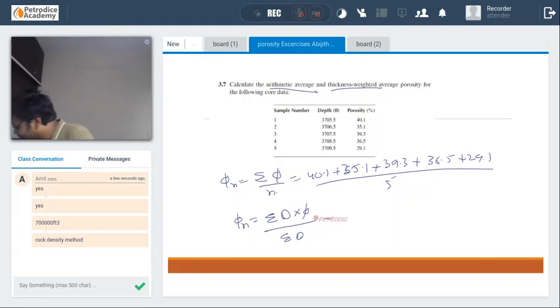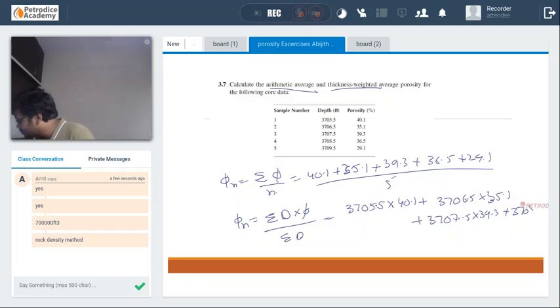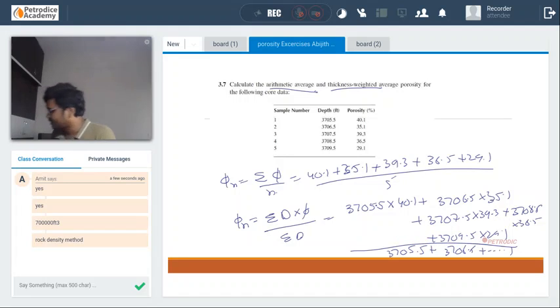Okay, that means 3705.5 into 40.1 plus 3706.5 into 35.1, 3707.5 into 39.3, 3708.5 into 36.5, 3709.5 into 29.1 divided by 3705.5 plus 3706.5 plus and so on, 3709.5. Okay, this is how we will find the thickness weighted average porosity of the formation in this particular case.